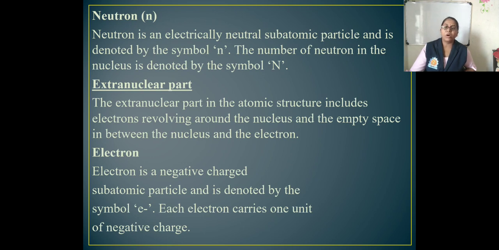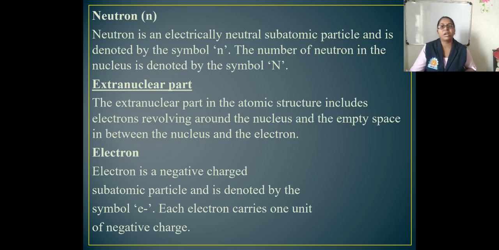Atomic nuclei of all elements except hydrogen with atomic mass 1 Dalton contain neutrons. The mass of a neutron is approximately 1 mu, which is almost equal to that of the proton. Okay, so here is some information about the neutron. The second part of the atom is the extranuclear part.